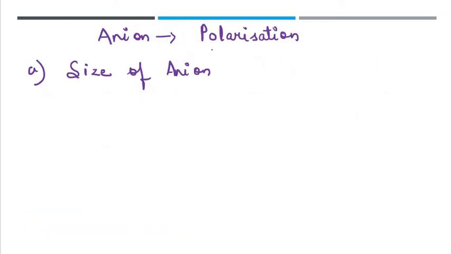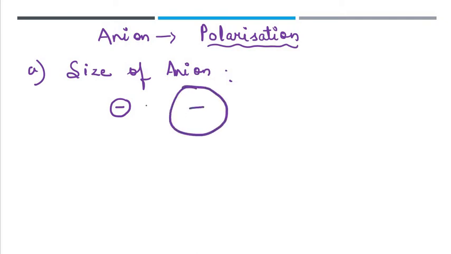So the anion undergoes polarization, that is, the shape is distorted. Again if we consider the size of the anion, here I am taking an anion which is of a smaller size and again an anion which is of a bigger size. Out of these two, which one will have more electron shift? This one, because it is quite unstable, it is bigger in size. So as the size of the anion is larger, distortion will be more, or we can say that polarization will be greater.